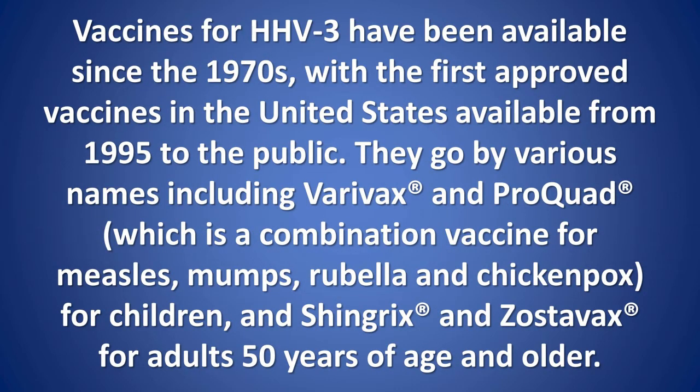Vaccines for HHV-3 have been available since the 1970s, with the first approved vaccines in the United States available to the public from 1995. They go by various names including Varivax and ProQuad, which is a combination vaccine for measles, mumps, rubella, and chickenpox, for children, and Shingrix and Zostavax for adults 50 years of age and older.